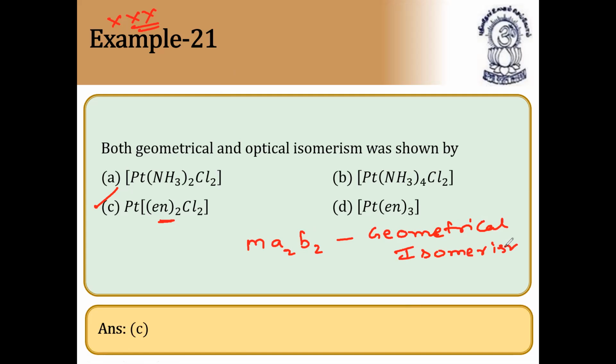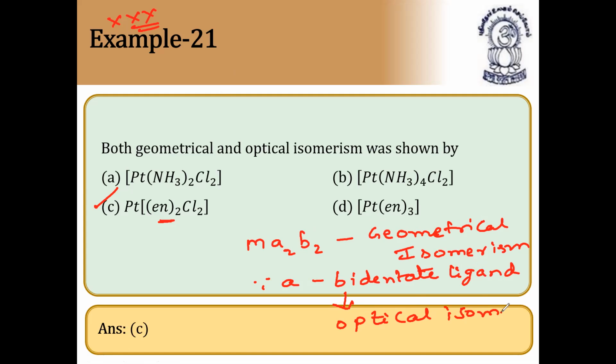And since A is a bidentate ligand, it will show optical isomerism also. To exhibit optical isomerism, definitely one bidentate ligand should be present. If no bidentate ligands, no optical isomerism. Next question.